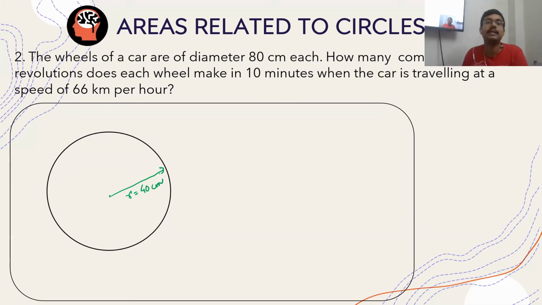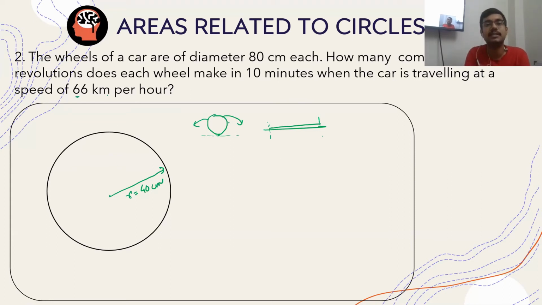When the car is traveling at a speed of 66 kilometer per hour, first of all, please know this one thing. What is this revolution that a car is having? Suppose this is made of a string. One full revolution means if you open it from this side and this side, one full revolution will be its circumference, right? So one full revolution will be the distance that is covered, which is its circumference. Is this concept clear?